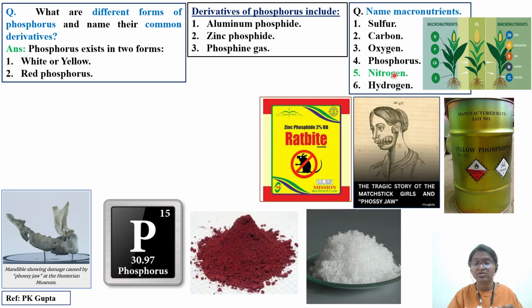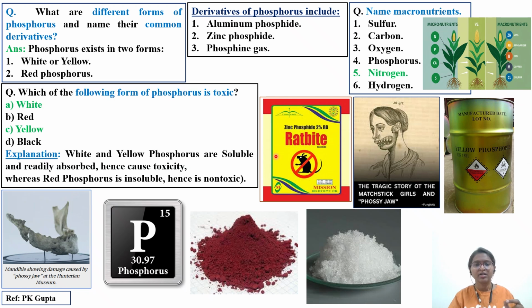Part of fertilizers, phosphorus is very important for plant growth. It comes under the class of macronutrients, so you have to read about it whenever you are reading about nutrients with respect to soil. In the last video we discussed the circular superfund and soil erosion. That's why macronutrients with respect to plants are also important, so keep that in integration whenever you're reading about phosphorus.